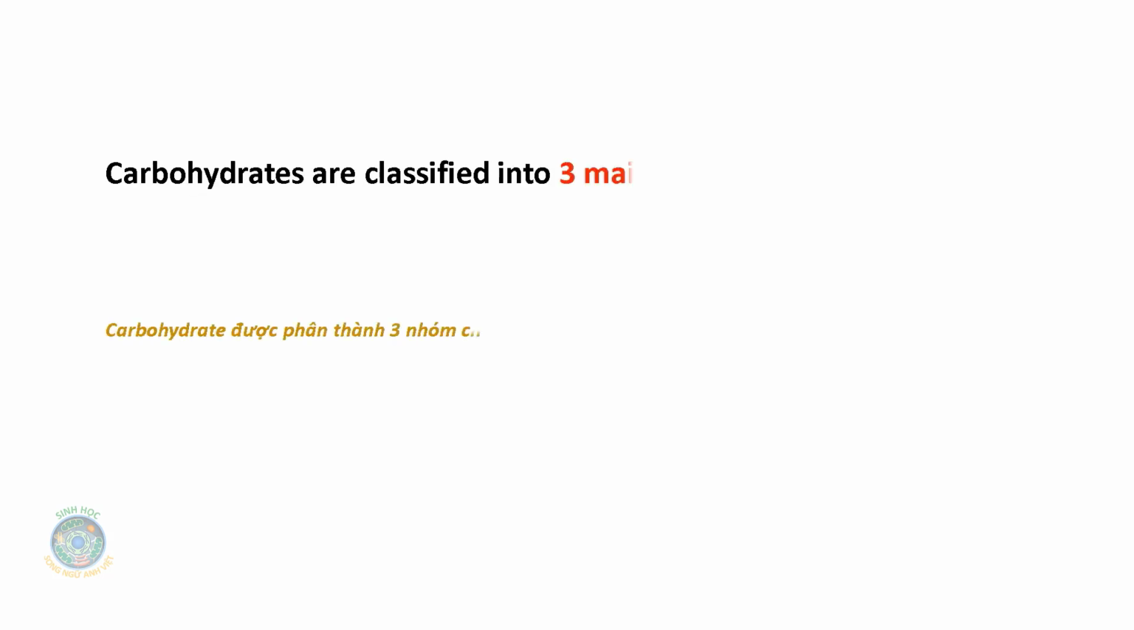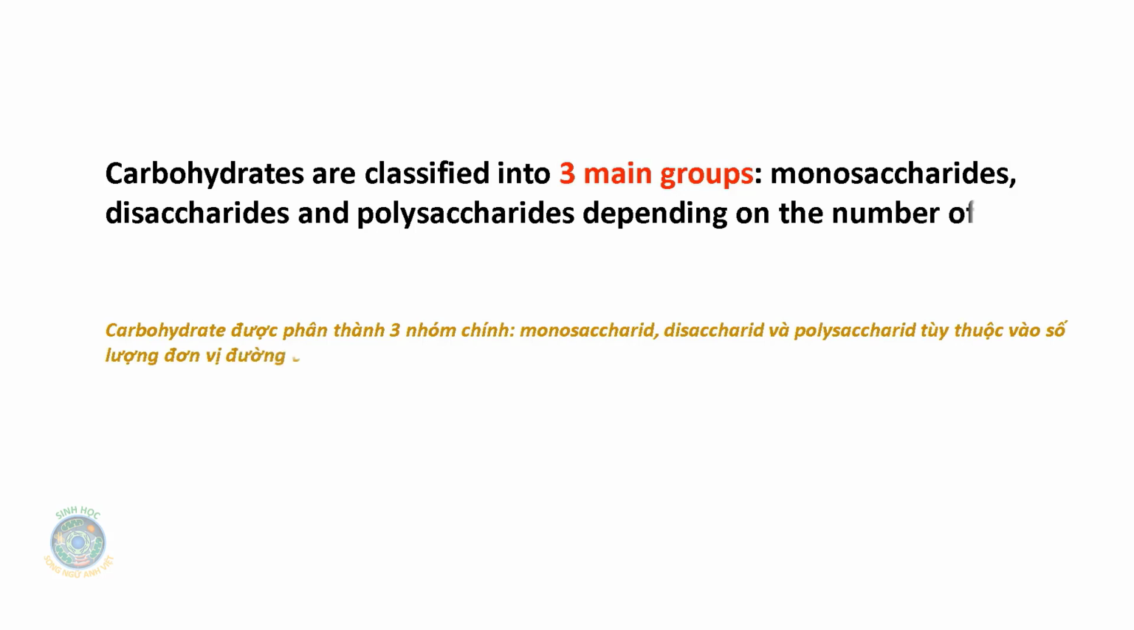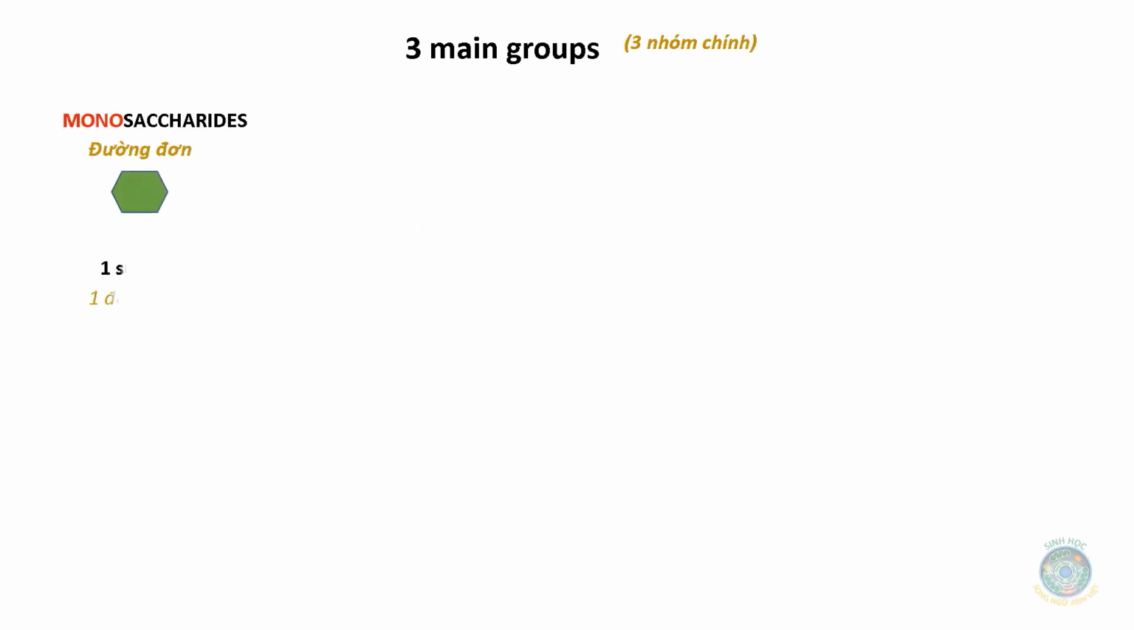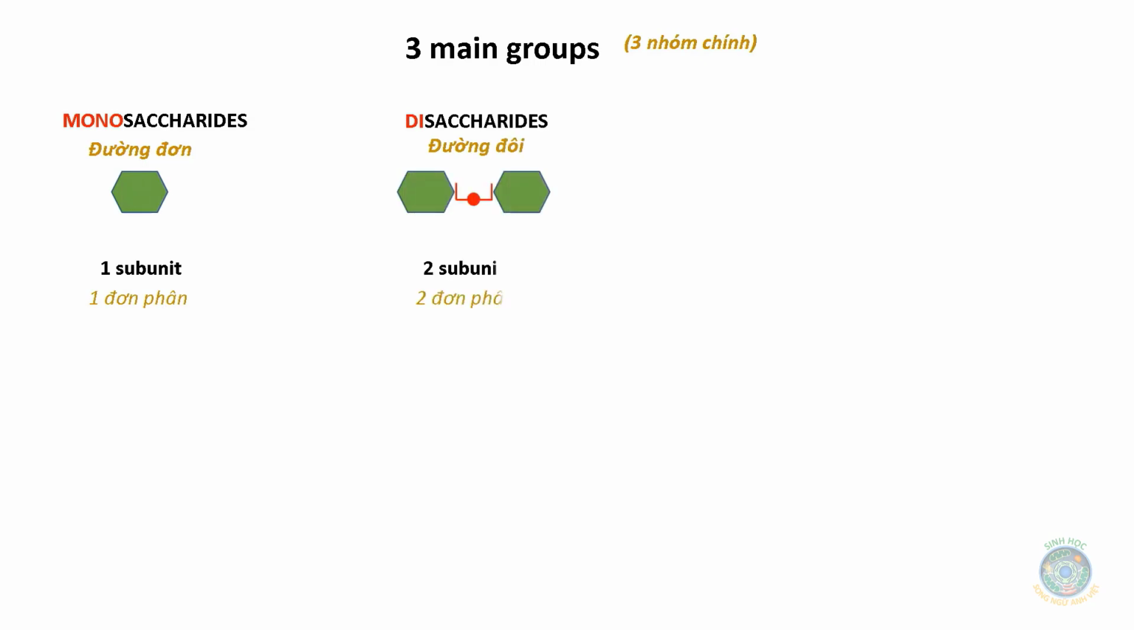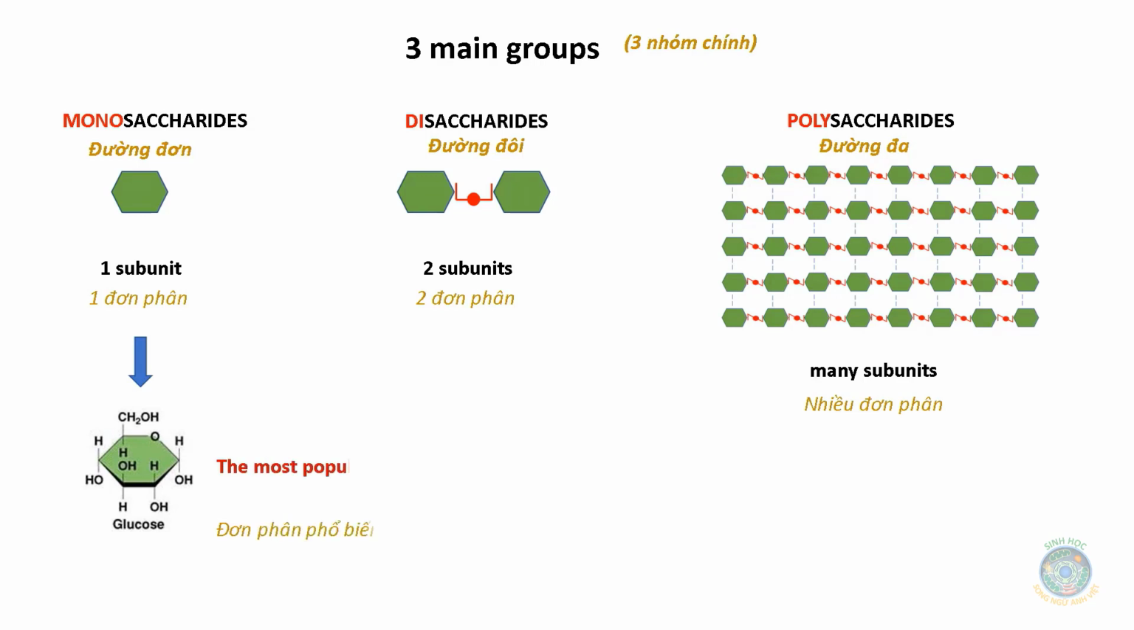Carbohydrates are classified into three main groups: monosaccharides, disaccharides, and polysaccharides, depending on the number of basic sugar units they have. Three main groups: monosaccharides, one subunit; disaccharides, two subunits; polysaccharides, many subunits. The most popular subunit is glucose. It has 6 carbons.